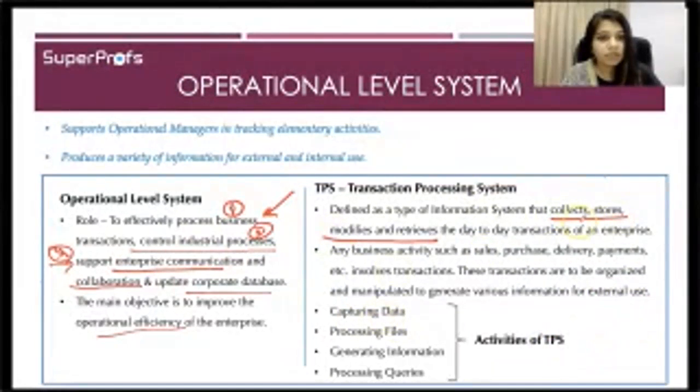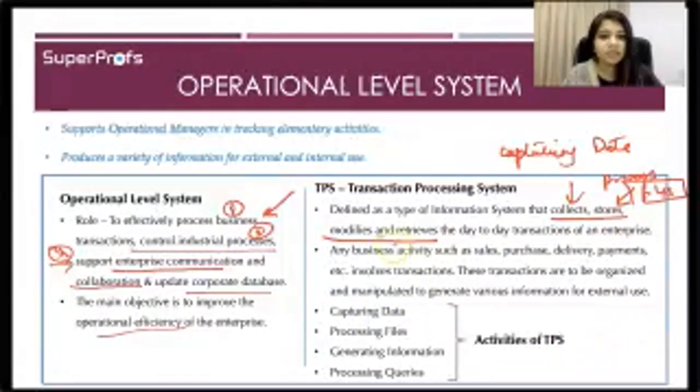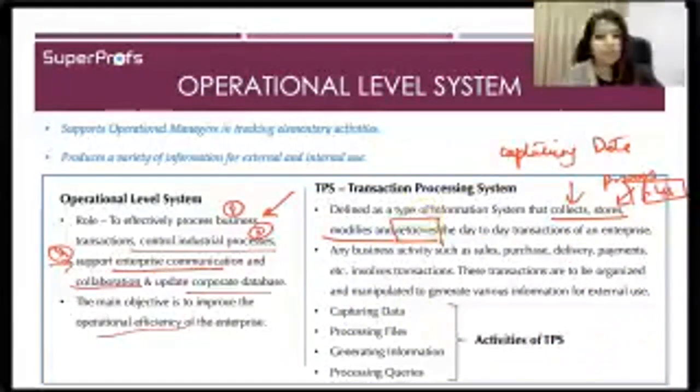So capturing data is your collecting. Processing files: if you're storing information, then you have to process it and there has to be a format. So processing files. Generating information. Retrieval would mean that okay, you need to generate it.